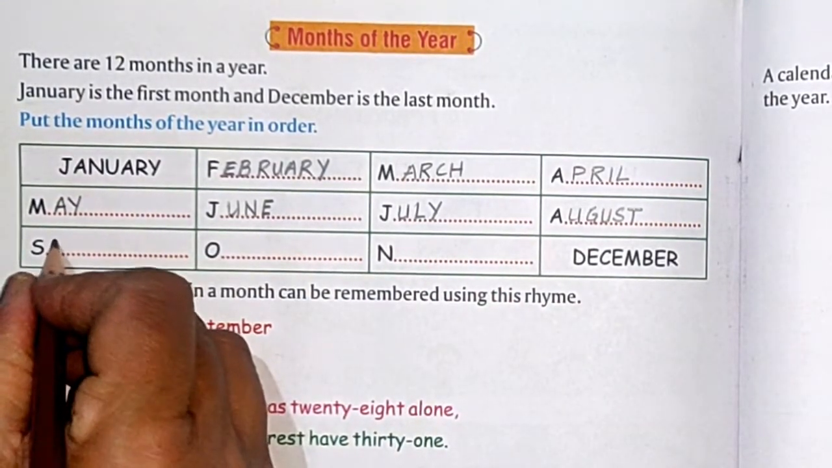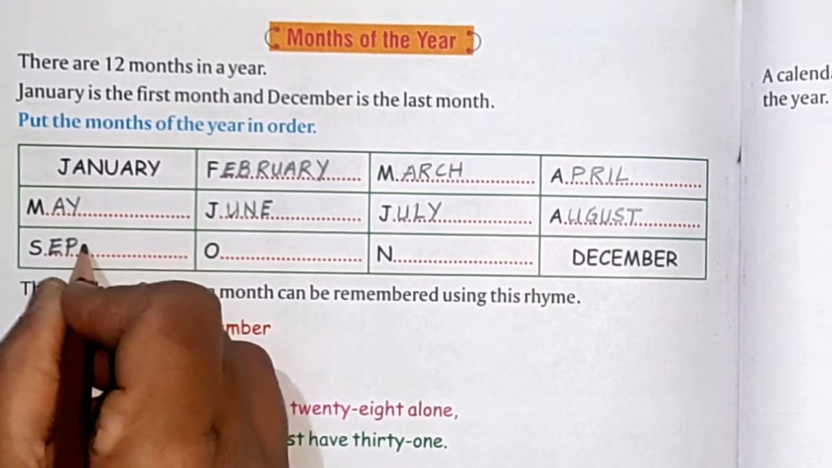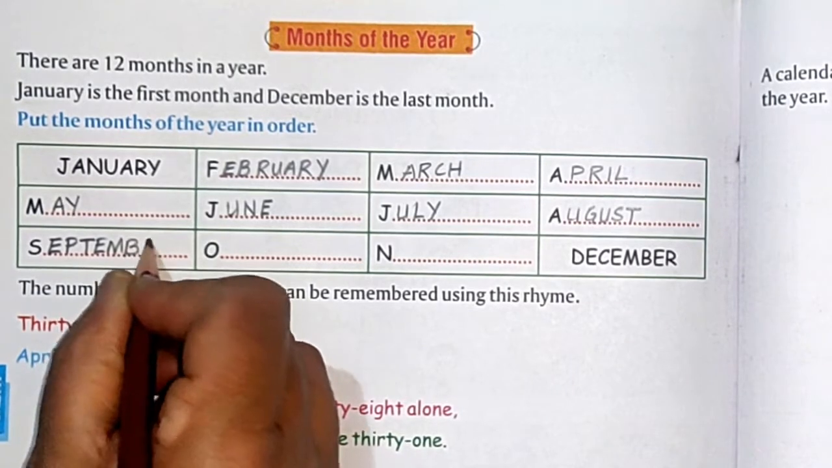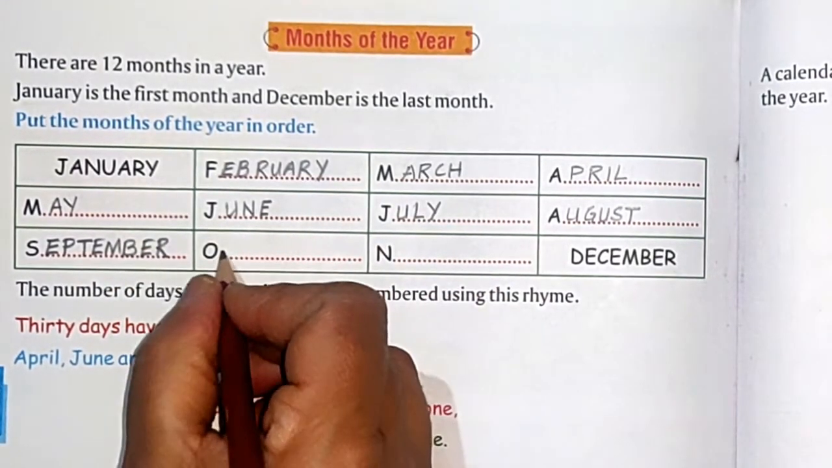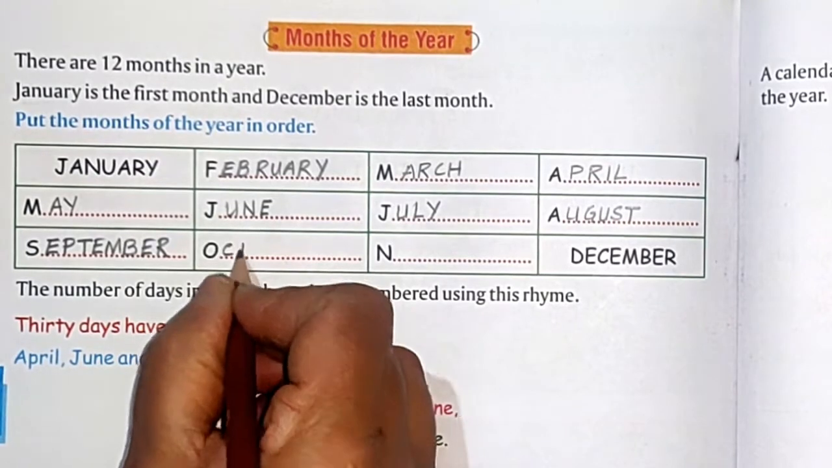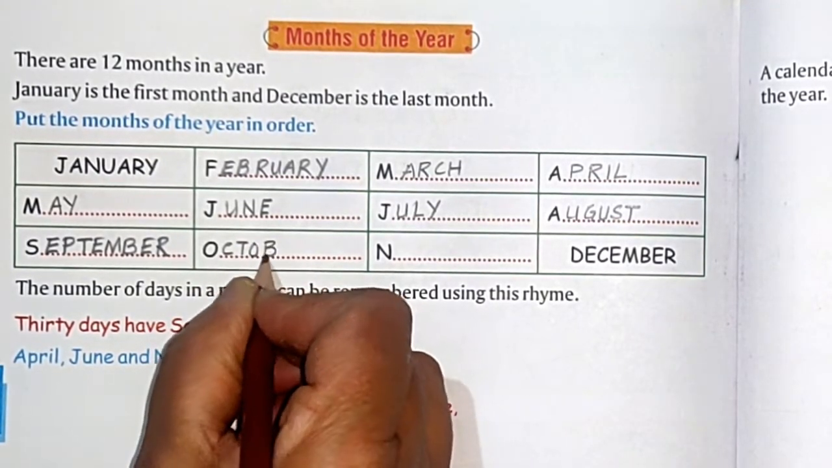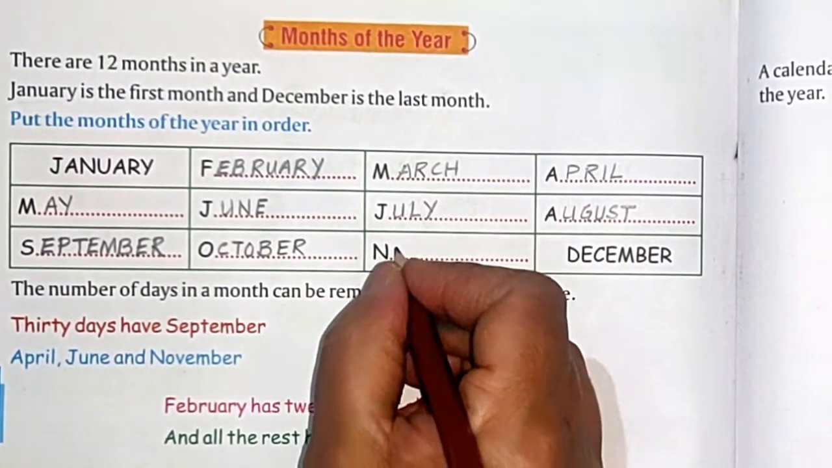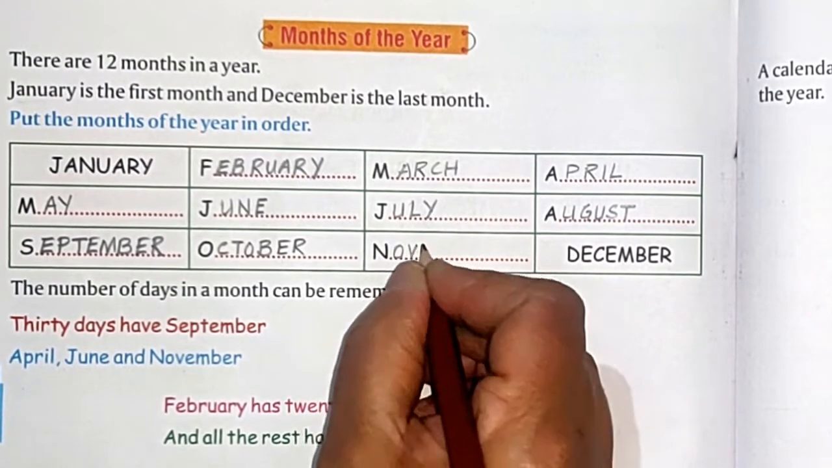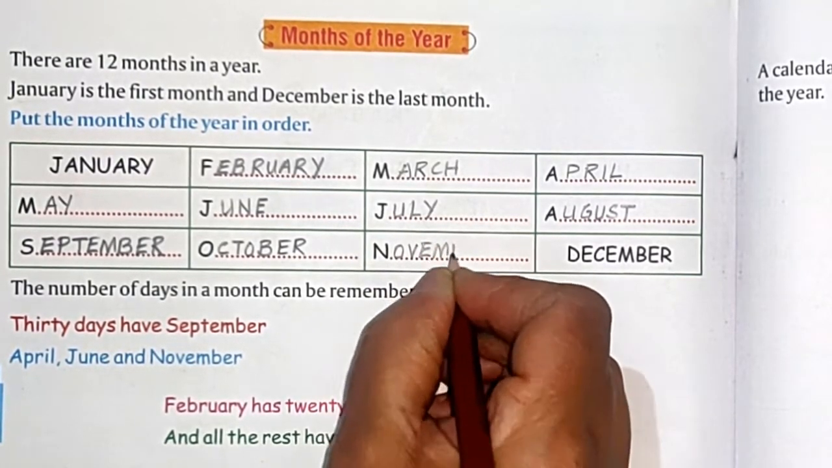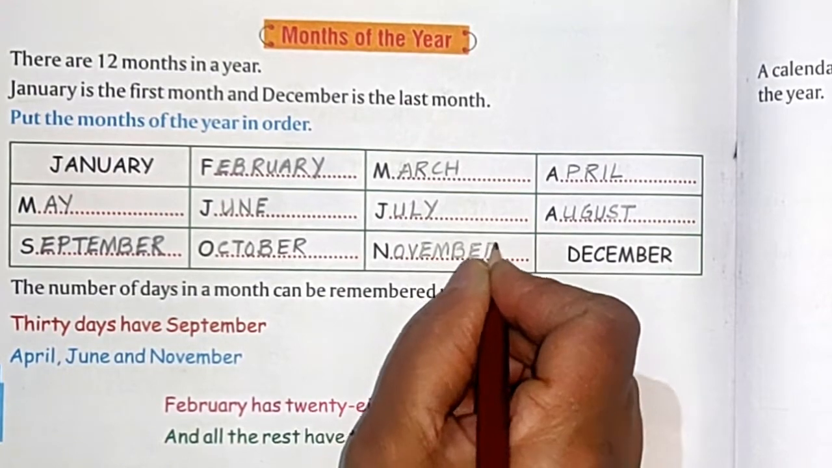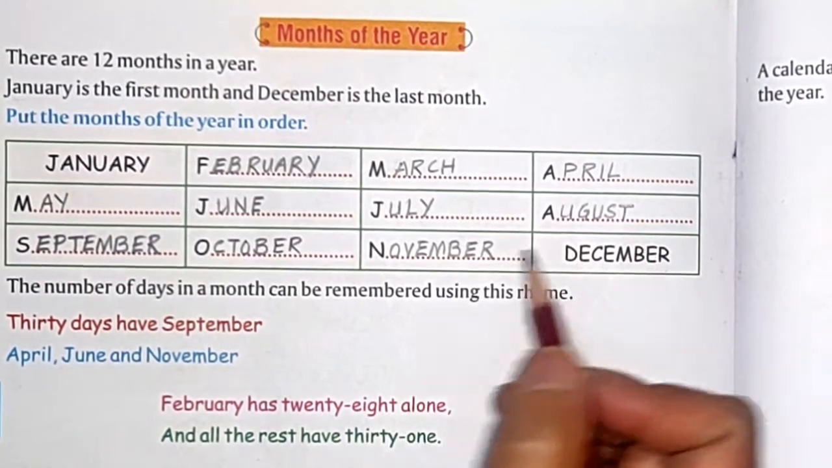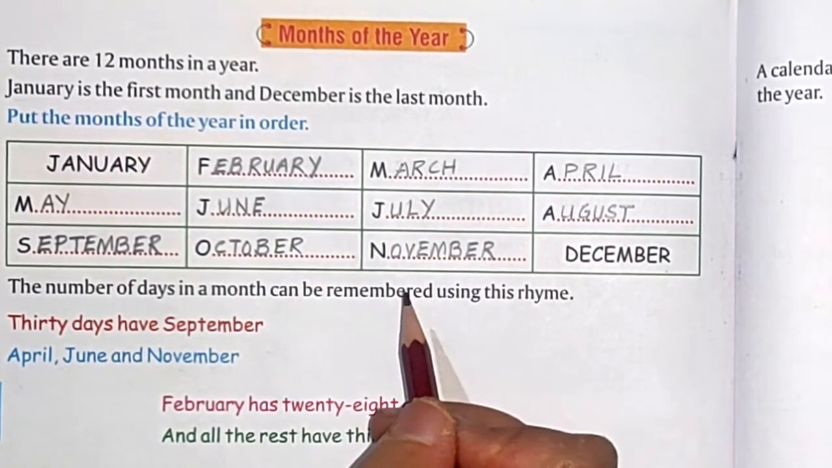Ninth month is September. 10th month October. 11th month is November. And the last month, 12th month is December. Right? So please learn the spellings very perfectly.